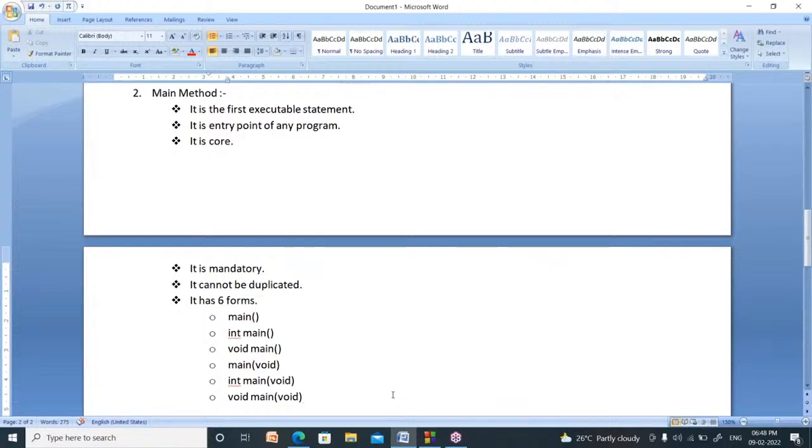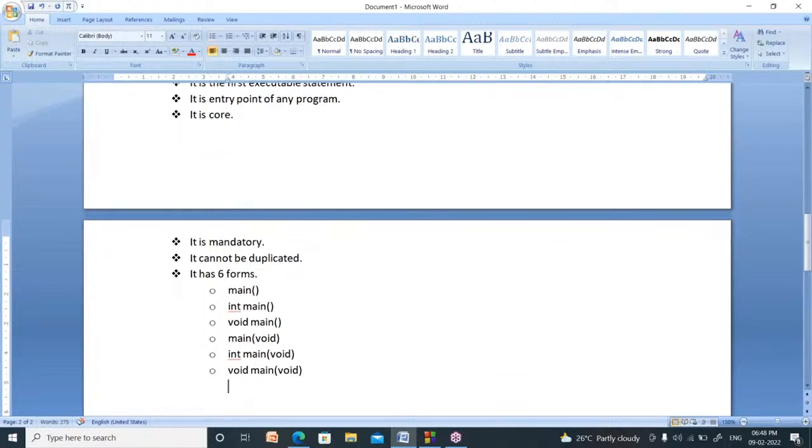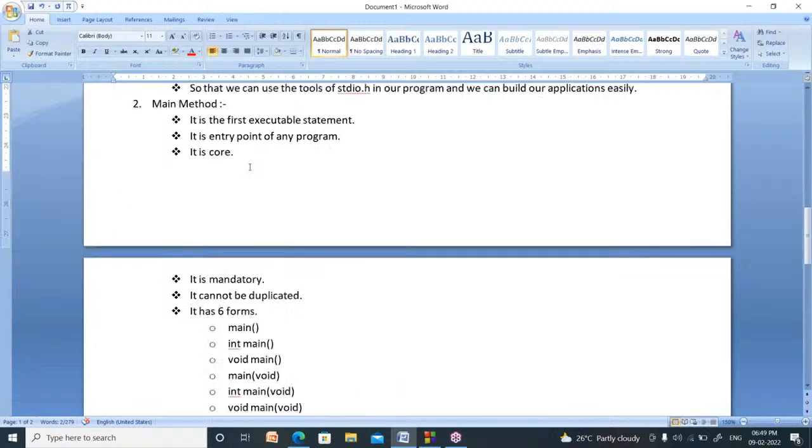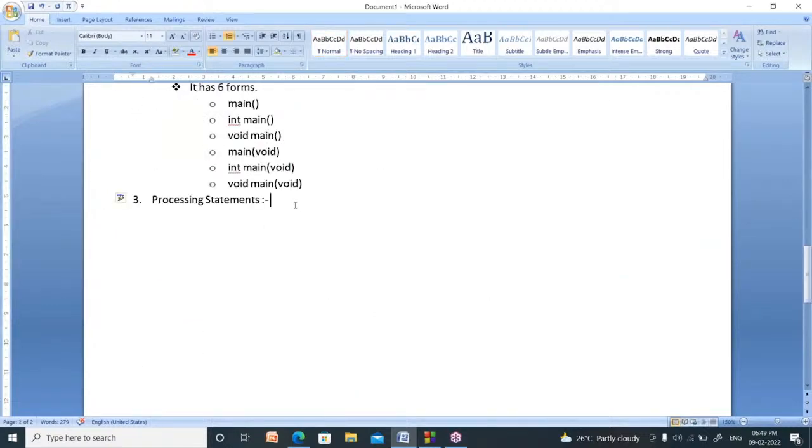Right. Now I am going to the third concept. That is, what is processing statements? Processing statements are nothing but the step-by-step procedure to solve a particular problem. That is called as processing statements. The step-by-step procedure to solve a specific problem is called as processing statement.